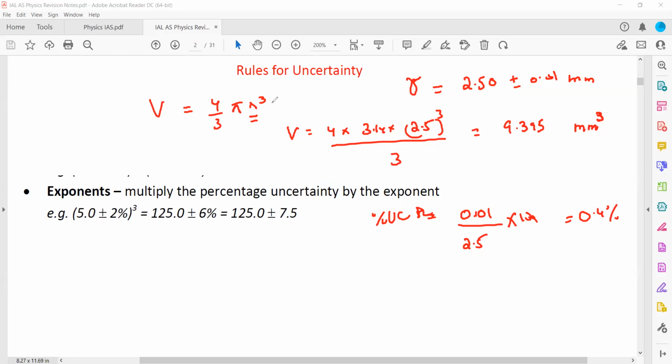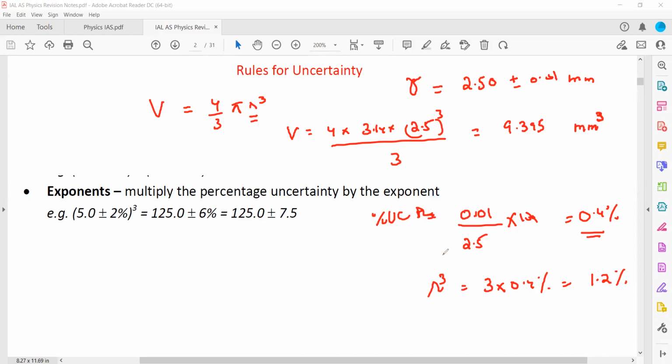But here volume is not equal to R, volume is equal to 4 by 3 pi R cube. 4 is constant, 3 is constant, pi is constant, so the main uncertainty is due to R. What will happen if the uncertainty in R is 0.4%, what will be the uncertainty in R cube? What power is there? It will be multiplied: 3 multiplied by 0.4%, so 3 into 0.4% will be 1.2%. It becomes 3 times the percentage uncertainty of R.